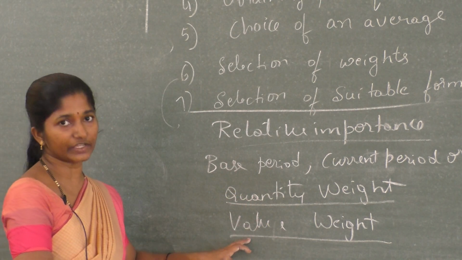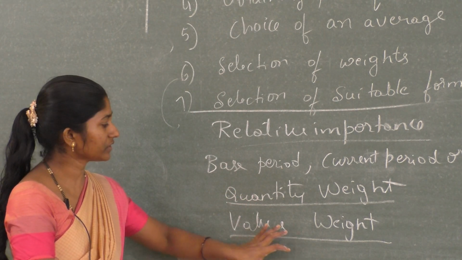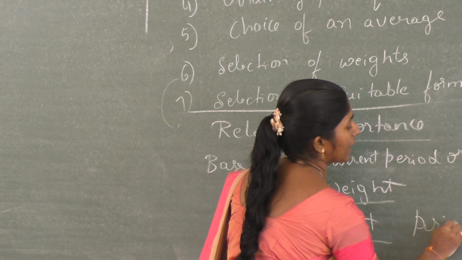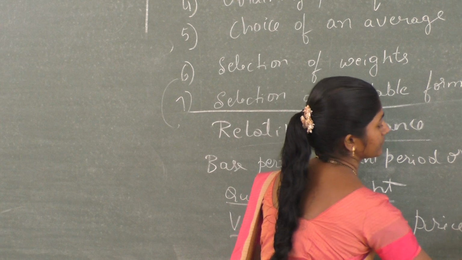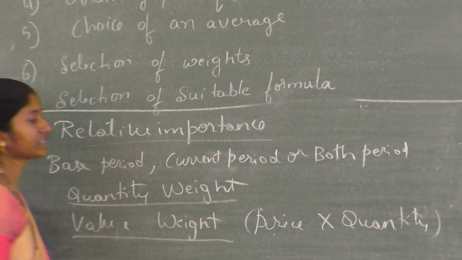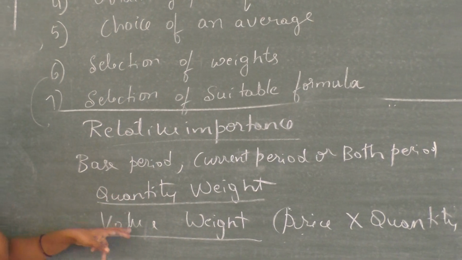Next, value weight. Here value weight is the multiplication of price and quantity. These are the two weights.